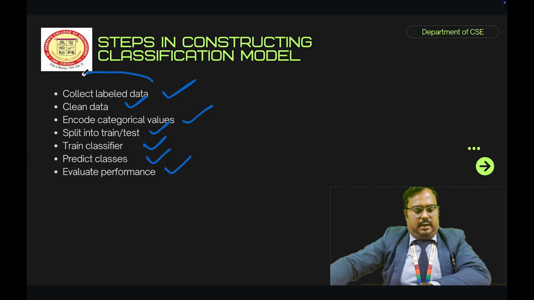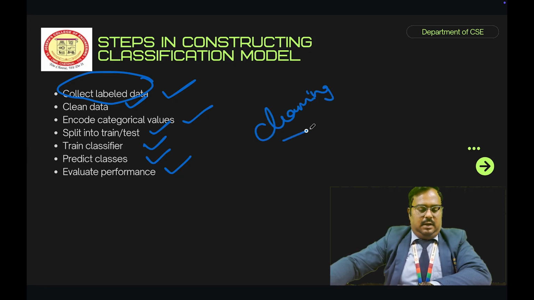After collecting the labeled data, we have to do the cleaning process, that is, clean the data. In this cleaning, we have various methods or techniques available. Based on the techniques, we have to clean the data so that we can use it as input for the model. Next one is encode categorical values, which means we have to encode the categorical values. The next one is split into train and test. We already discussed this, right? Based on the collected data, we have to split it into two: one is training data and another one is test data.